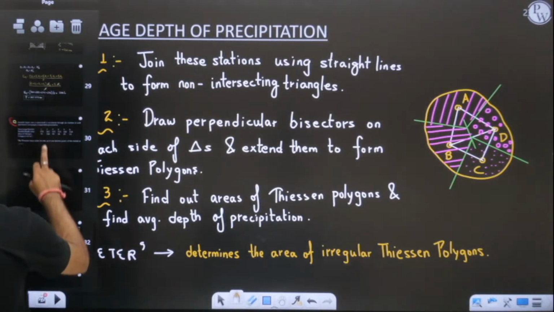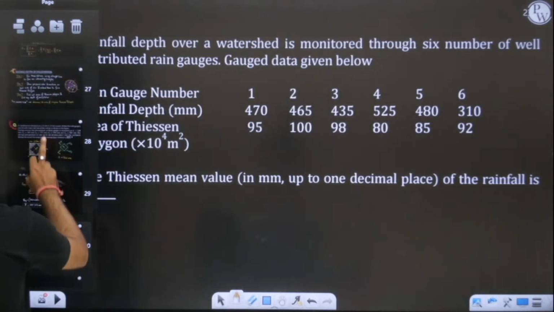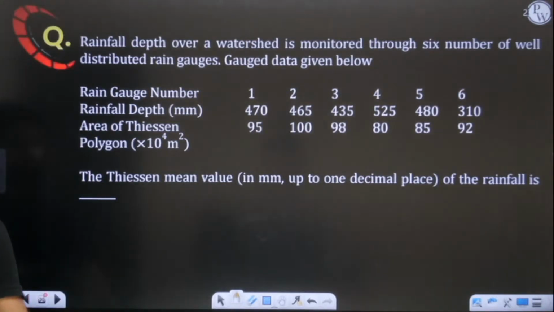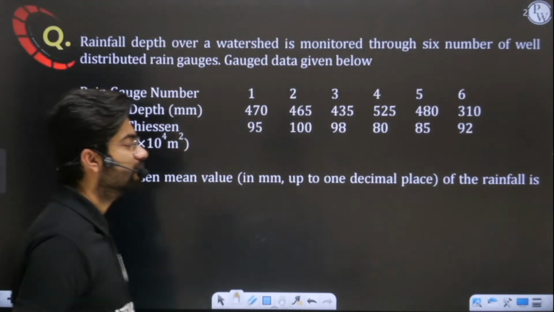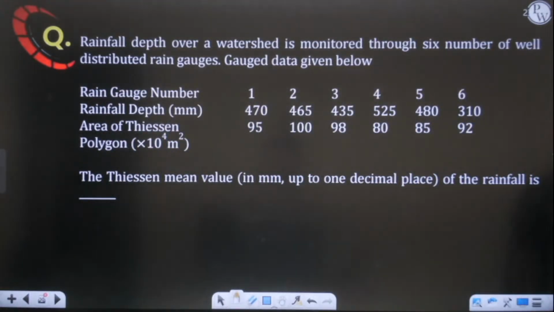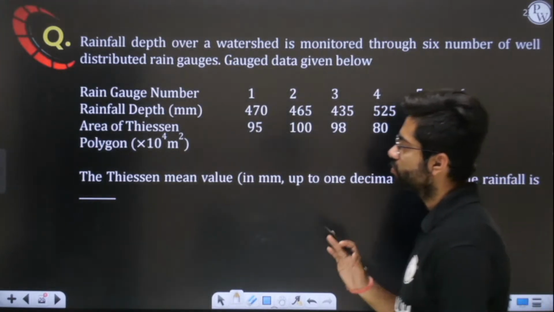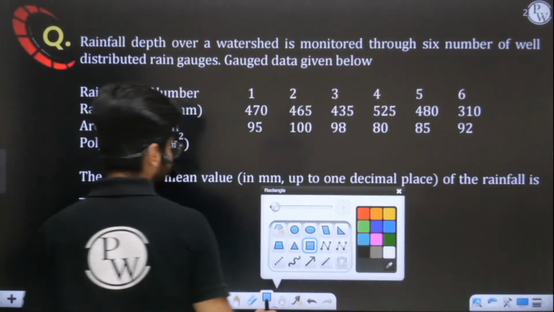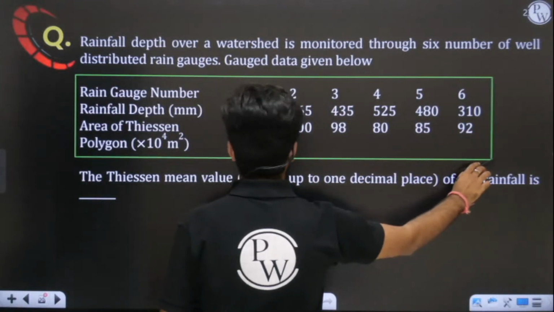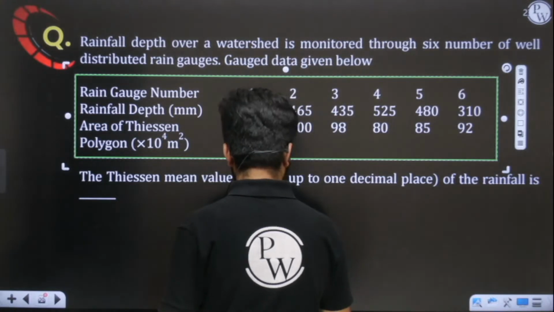Similarly, you can see one more question is here. Can you find the answer to this one? This is also a great question. In this question, you can see we have been given a table.